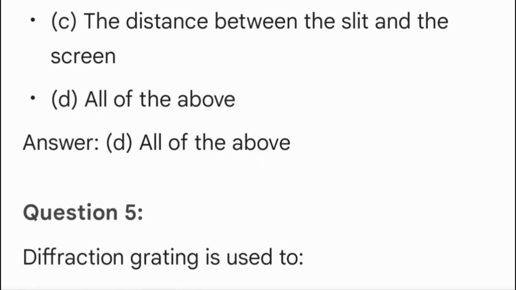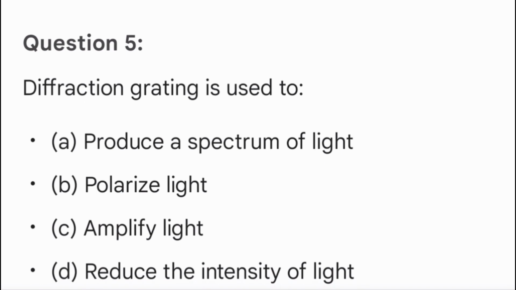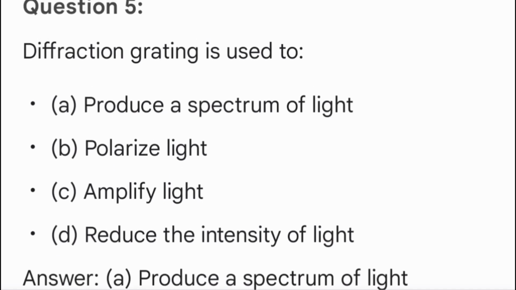Question 5. Diffraction grating is used to A. Produce a spectrum of light. B. Polarize light. C. Amplify light. D. Reduce the intensity of light. Answer A. Produce a spectrum of light.